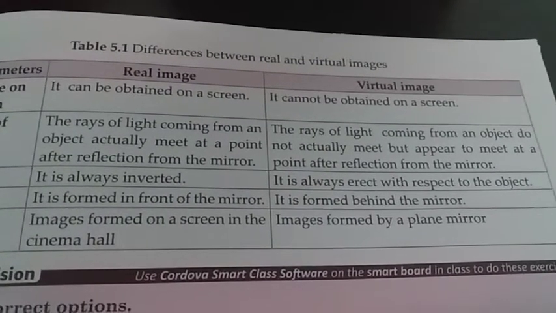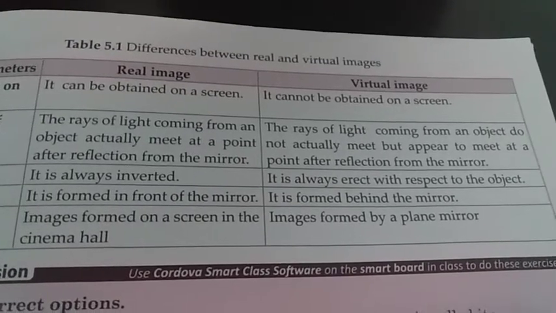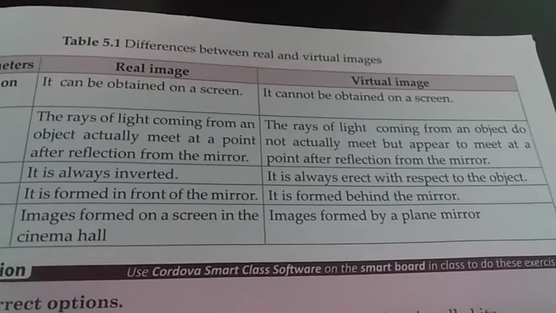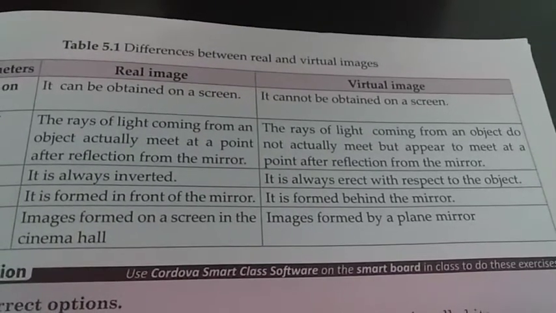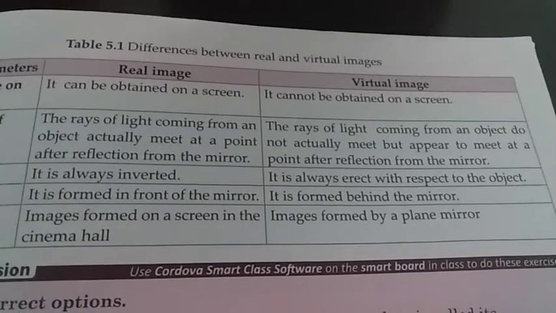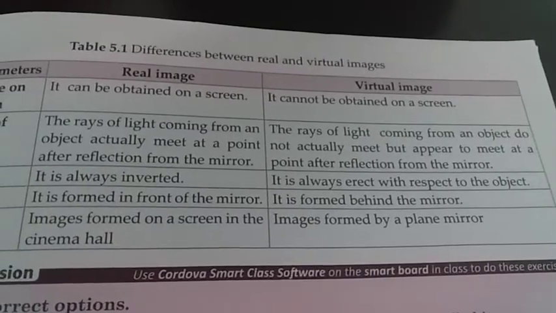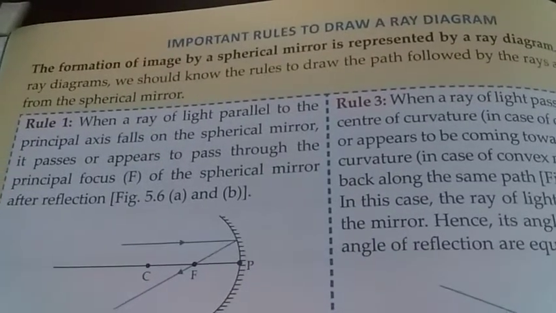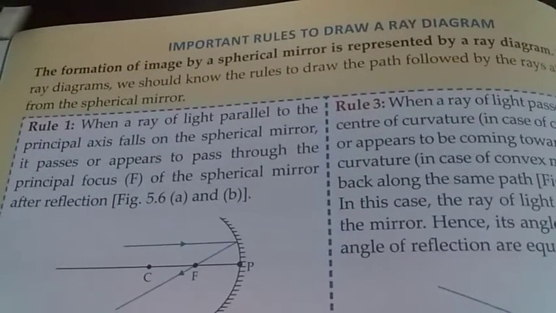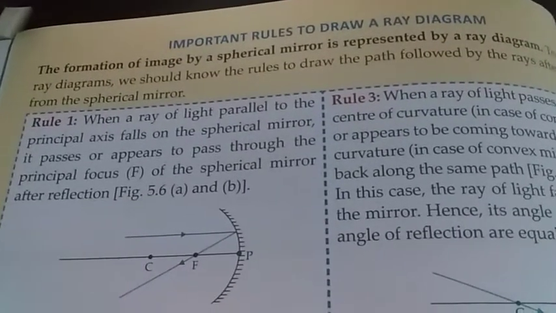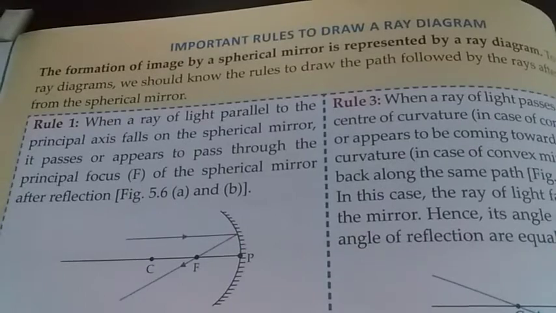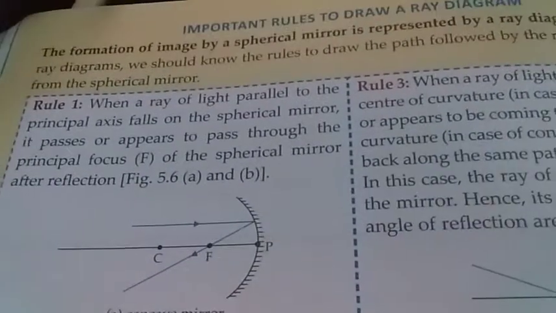The image formed on a screen in the cinema hall is an example of a real image, and the image formed by a plane mirror is an example of a virtual image. Now there are some important rules to draw a ray diagram. Now what is a ray diagram? The formation of image by a spherical mirror is represented by a ray diagram.